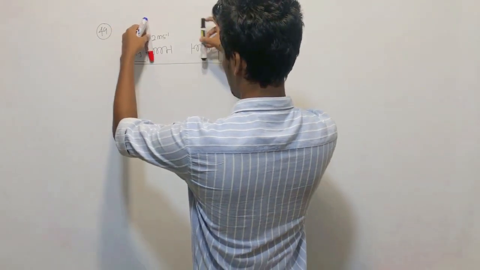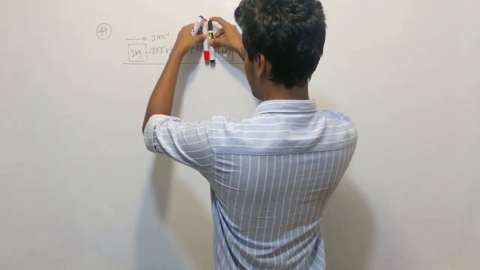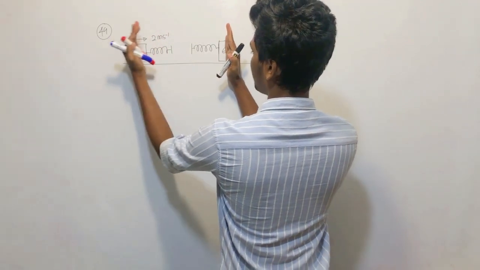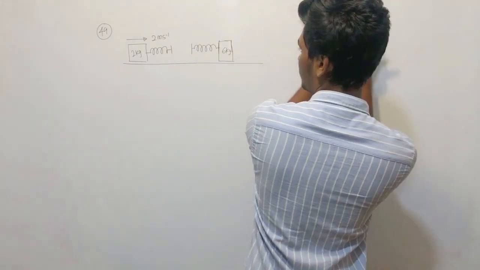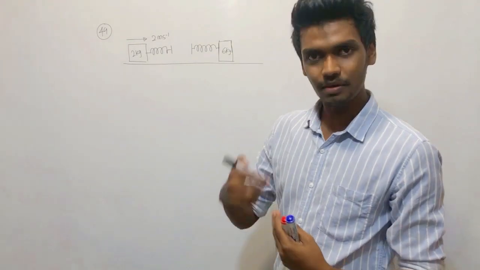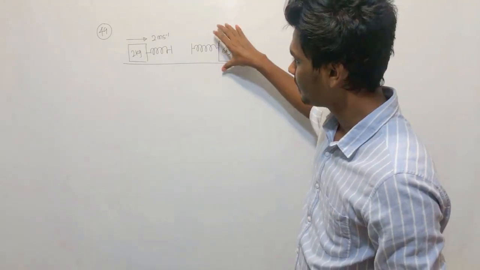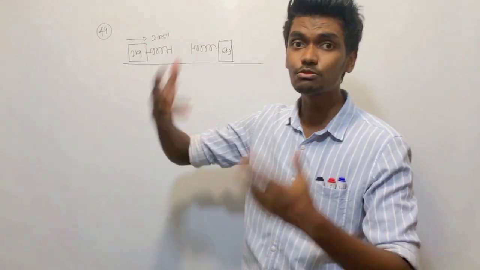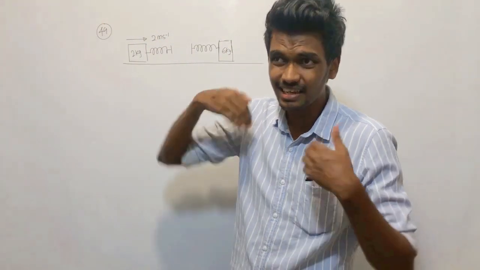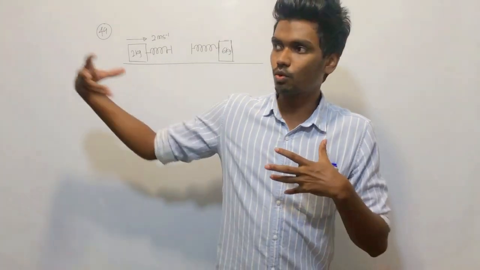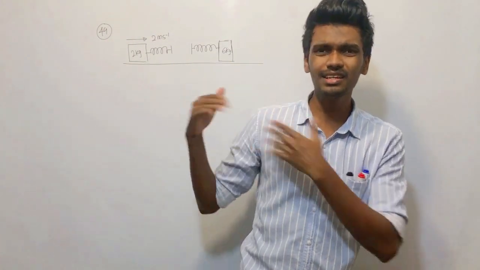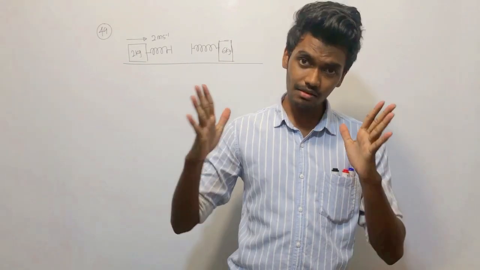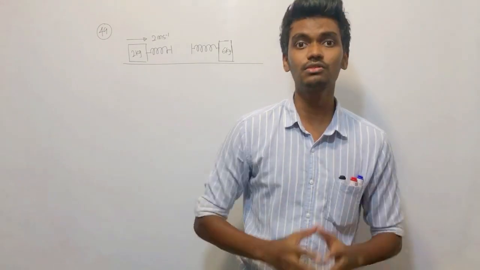This comes, collides, and this compresses, and after it maximally compresses, it will start to move. Now this happens. Actually, based on physics, you can explain this also, because of inertia. The inertia of 6 kg is high because its mass is high, it shows a higher reluctance to move. So although 2 kg is coming and colliding with it, it will stay at rest as much as possible, until the maximum compression occurs.